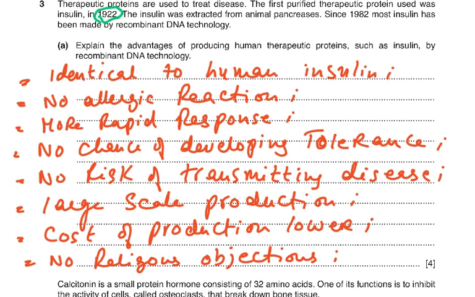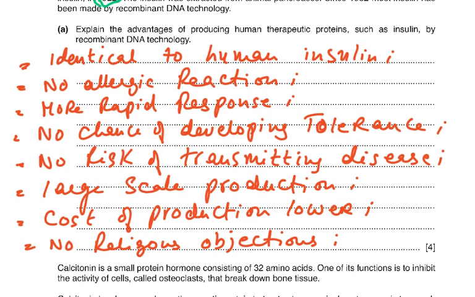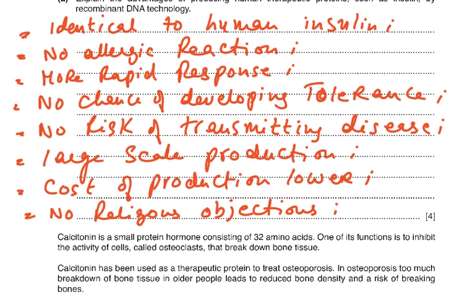allergic reactions. Maybe somebody would be allergic to cow insulin. More rapid response, no chance of developing tolerance. Naturally, if you keep on giving them pig insulin, they develop tolerance and you would need more of the medicine. No risk of transmitting disease. If you remember from cow and pig insulin, we transmitted diseases like mad cow disease, which was caused by a prion protein. And then, of course, we could genetically engineer bacteria and we could produce them as to meet the supply and demand.